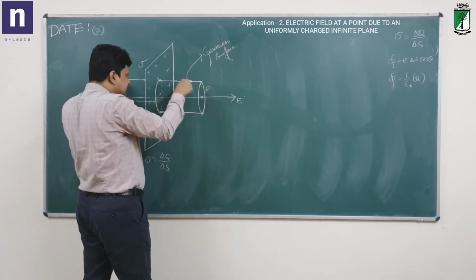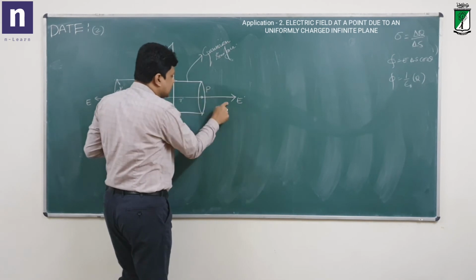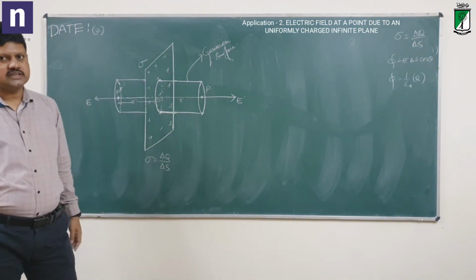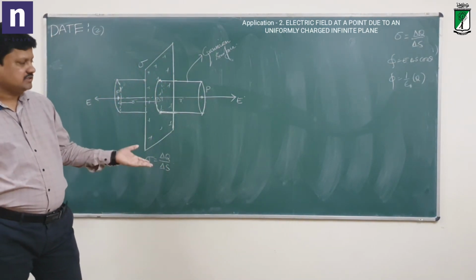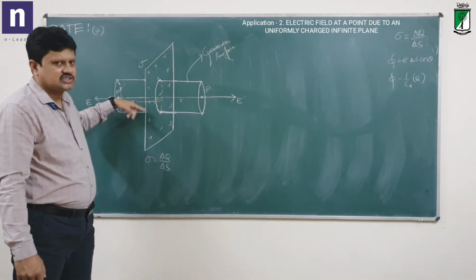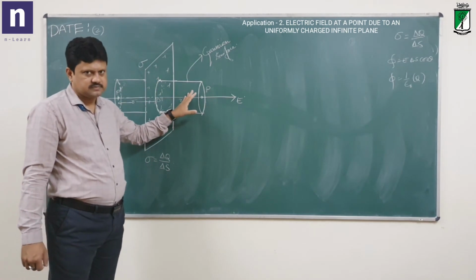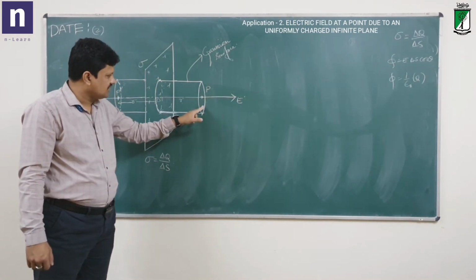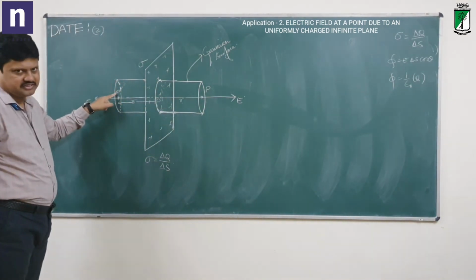What about the curved face? For the curved face, the electric field is parallel, but flux is what? It is the count of lines passing perpendicular to the surface, not parallel to the surface. Therefore, the curved surface does not contribute to the flux. So only this circular face contributes, and of course this circular face also.